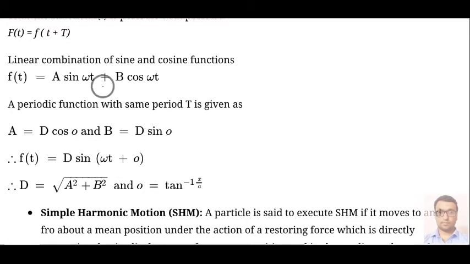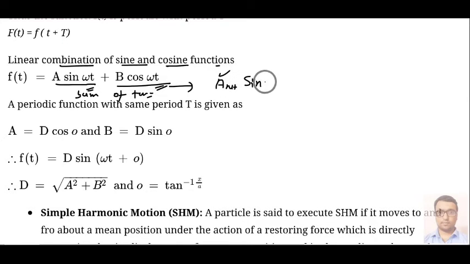Now we have linear combinations of two functions, sine and cosine. If we have a sin omega t as the first function and b cos omega t as the second function, then this is basically the sum of two periodic functions, and this can be represented in the form of a net displacement times sine of omega t plus phi. We can represent our function in this form by using trigonometry.